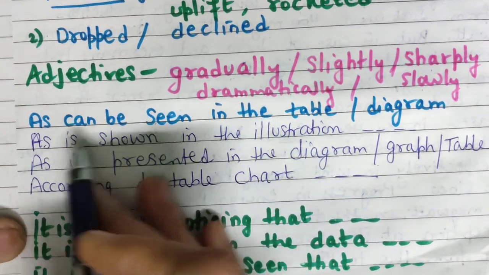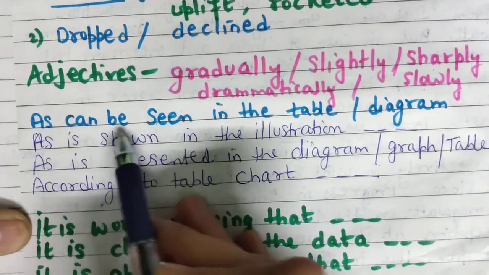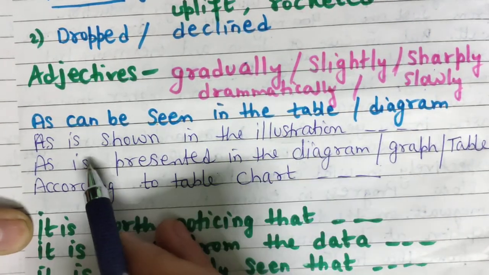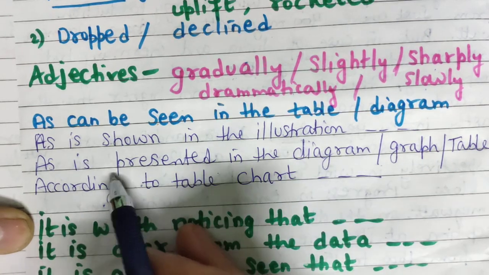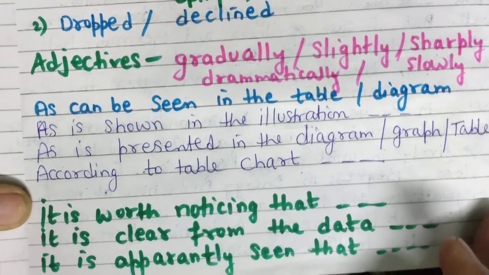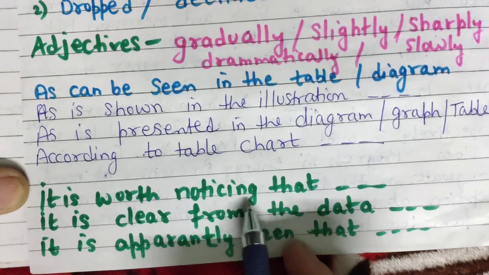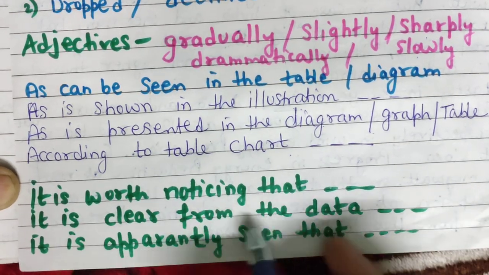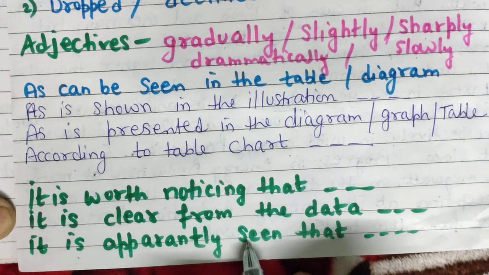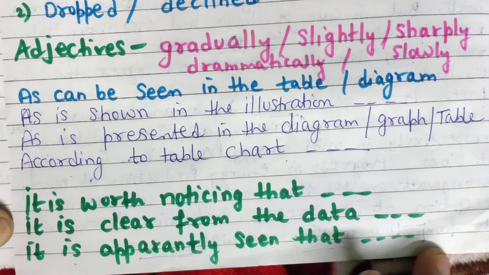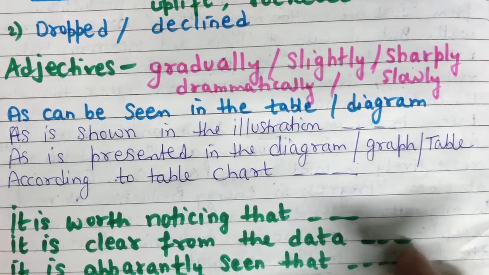You can also use these phrases: as can be seen in the table, diagram or chart, as is shown in the illustration, as is presented in the table chart, according to the table chart. It is worth noticing that, and then you can continue the sentence. It is clear from the data, it is apparently seen that: you can use this sentence in the overall, second paragraph, after the introduction.